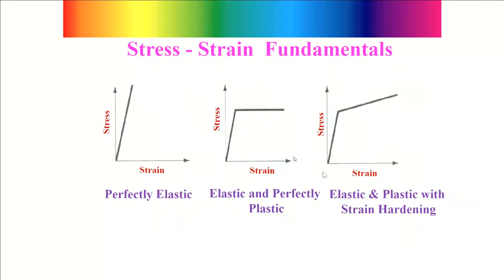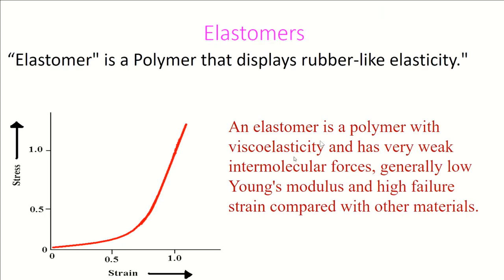A material is elastic and plastic with strain hardening. What is strain hardening? I will show you in the next diagram. Remember, strain hardening: instead of behaving 100% plastic after this point, it goes up making some angle. We call it strain hardening, and this zone I will show you in the next diagram.